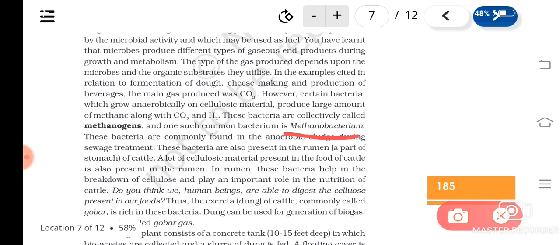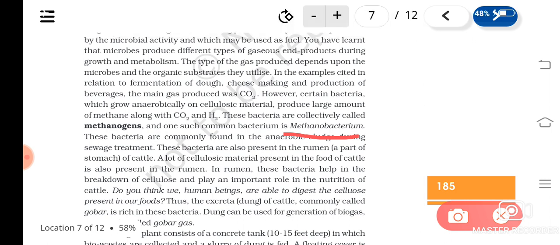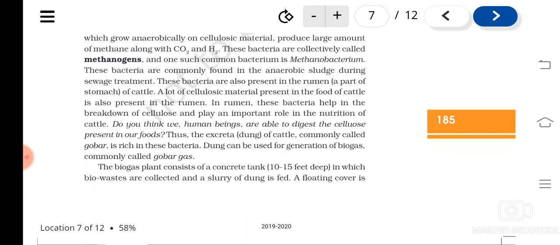Understood? So they work anaerobically, mainly they grow on cellulosic material. And this type of bacteria are very rich in the rumen of cows. In the cow's rumen it is found, and they help to break down the cellulose, and they help in the digestion process of cattle.